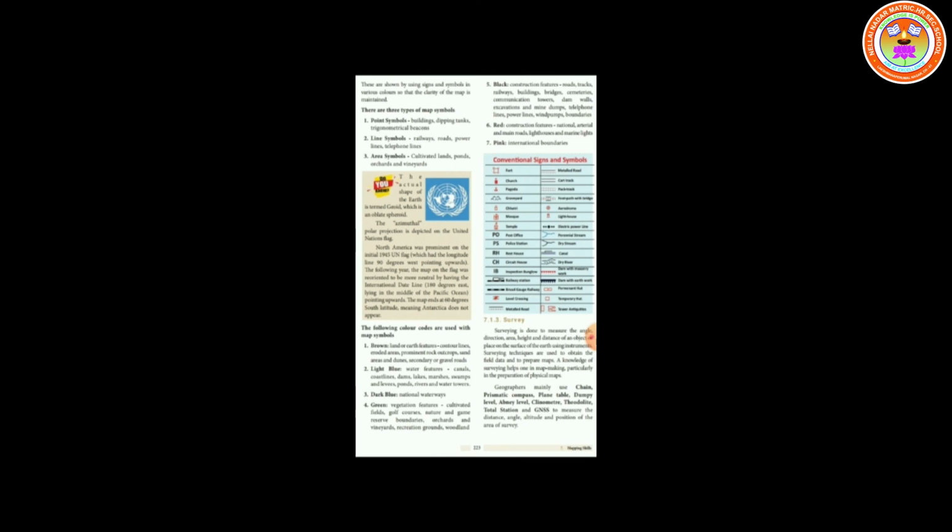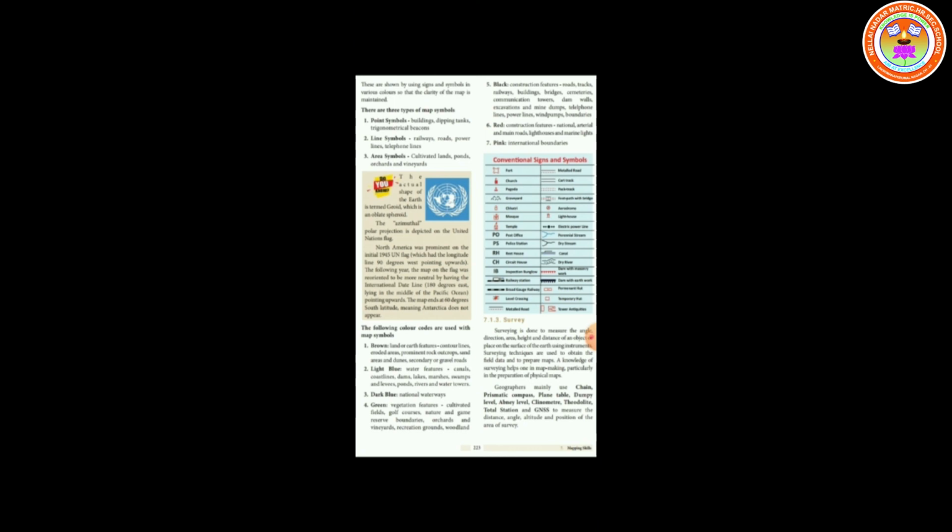There are three types of map symbols. First one, point symbols: buildings, tipping tanks, trigonometrical beacons. Second one, line symbols: railways, roads, power lines, telephone lines. Third one, area symbols: cultivated lands, ponds, orchards, vineyards, like that.